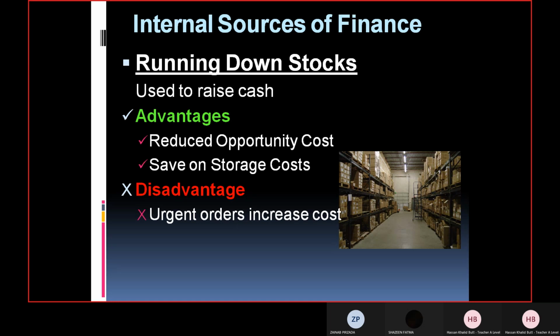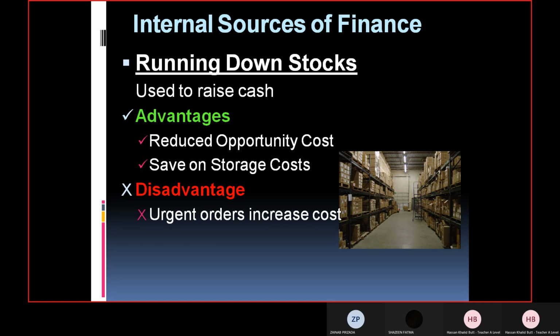Sir, can it not happen that demand has increased and it forces us to order suppliers to deliver stock urgently because now the demand has increased? In this case, the cost of storage increased too. All right, then okay, all right. Yes, you are in the right direction.